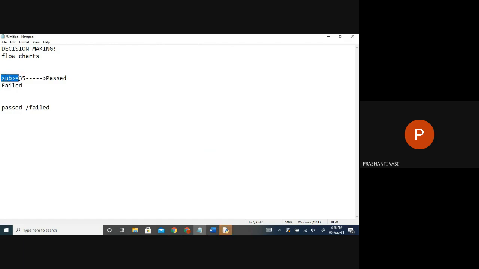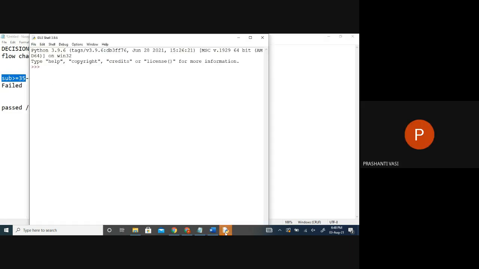For that, is this enough? This checking, yes. That means I'll take a subject score as 28. And if I say subject score is more than or equal to 35, what is the answer we'll get on the screen if I execute this? False. So if it's false, what should we say to that student? He has failed.